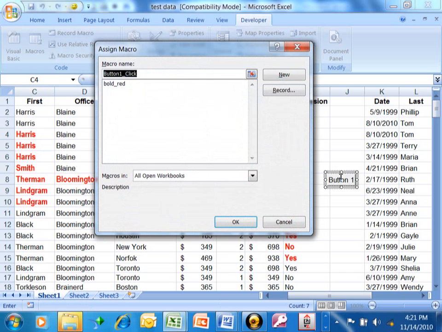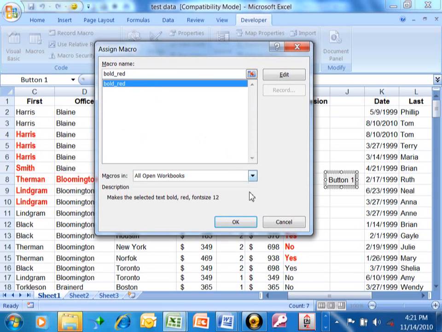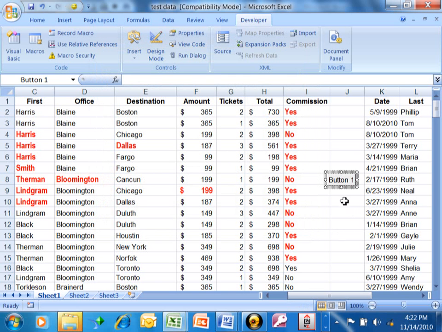Now, as soon as I clicked on that, this screen came up, and it wants you to pick a macro for that button. So we'll pick on bold red. Of course, if you had other macros, they'd be listed there. We're going to click on OK. Now, if you want to change the text of the button, you can click inside there, and maybe we'll call that red bold. If you want to make the button bigger, you can use the sizing handles to stretch that out, as you can see.